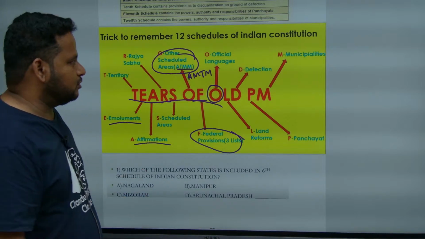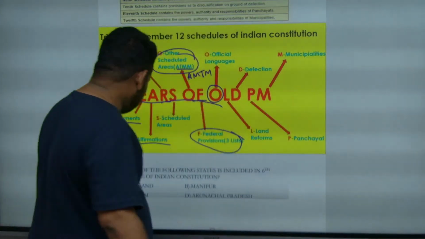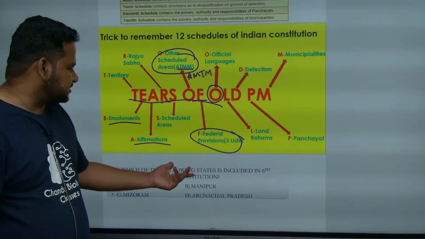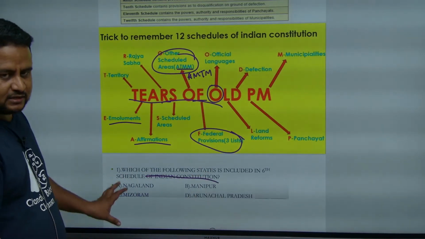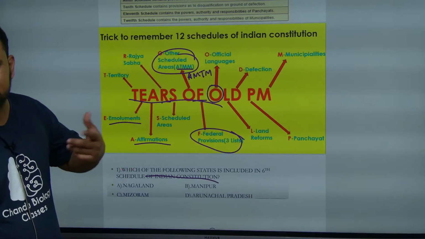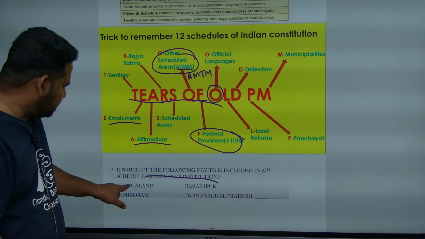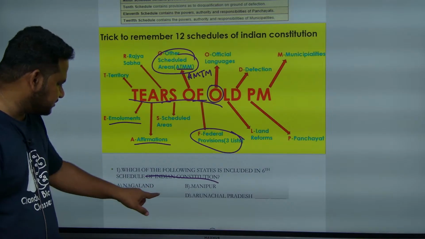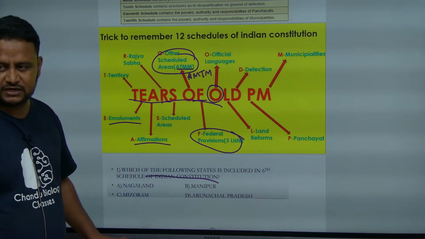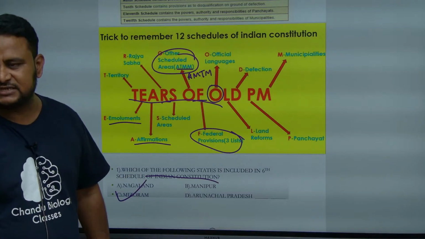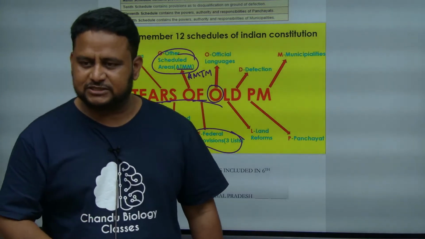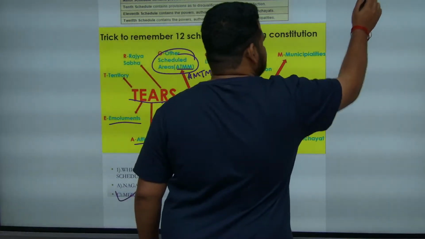Now, having studied all this, let us solve some questions based on parts and schedules of the Constitution. Okay. Now, the question is, which of the following states is included in the 6th schedule of the Indian Constitution? What is the answer? 6th schedule is talking about what? Other scheduled areas in the states of Nagaland is there, Manipur is there, Mizoram is there, Arunachal Pradesh is there. What is the answer? Mizoram, because we are talking about AMTM, that is Assam, Meghalaya, Tripura and Mizoram. Okay, let us proceed with other questions.